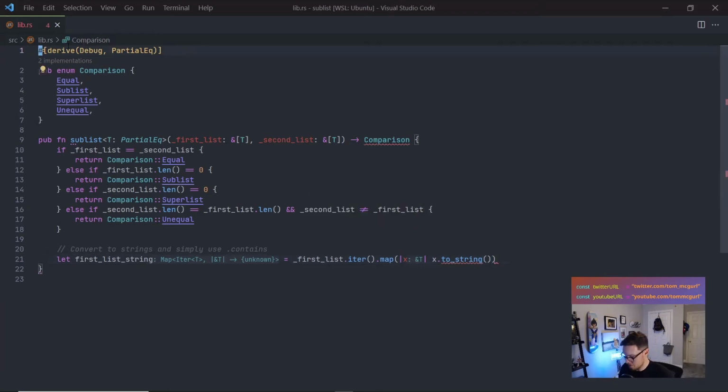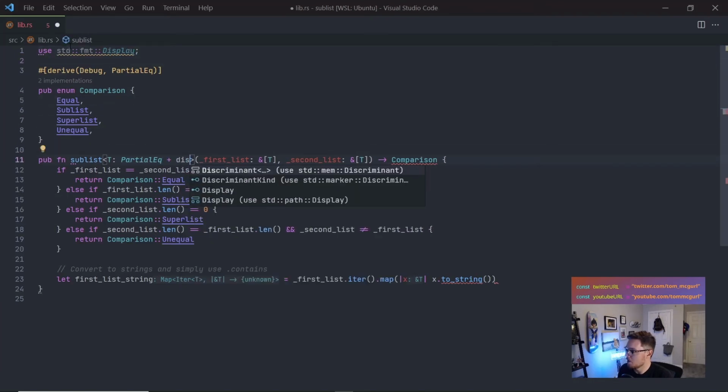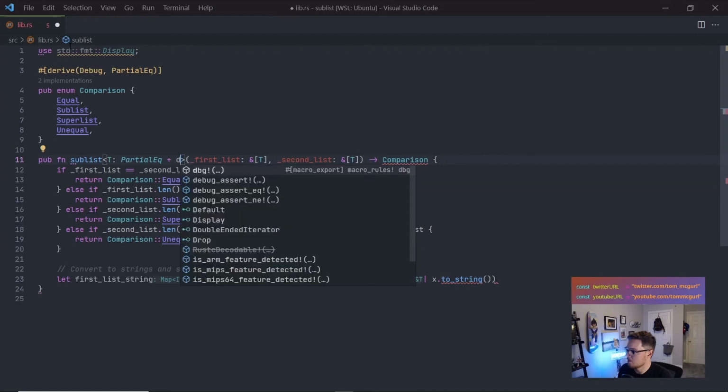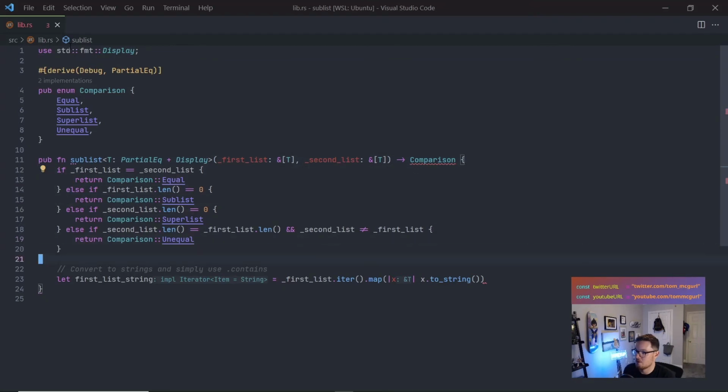First, we learned that in the book, right? So first what we can do is import it. Import std::fmt::Display. Oh, not import. What language? JavaScript, boy. Get out of here. So there we go, Display. And then to add it here, we use, I think it was the plus. Yes, okay. Now toString should work, great.